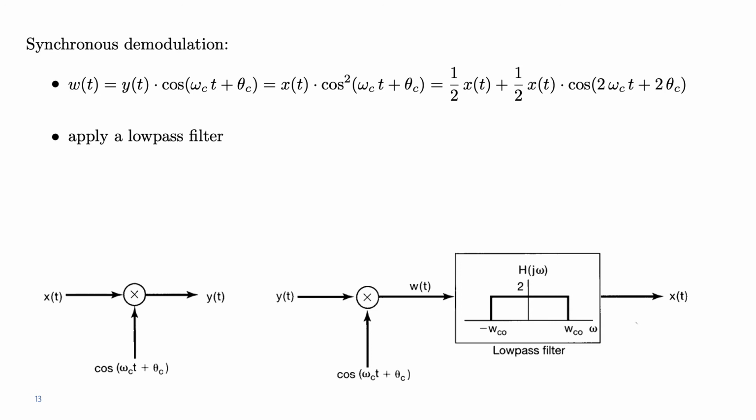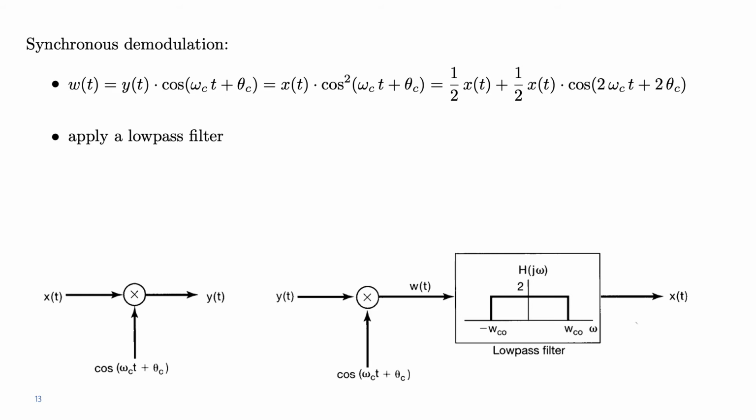So W of t, the recovered signal, would be half x of t plus half x of t cosine of 2 omega c t plus 2 theta c. The first of these two terms is basically the original signal, just scaled by a quantity 1/2. The second one is a signal at a very high frequency, a frequency 2 omega c. Recall that the carrier was at frequency omega c. This is a double frequency.